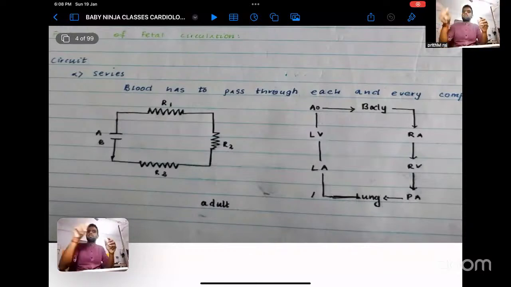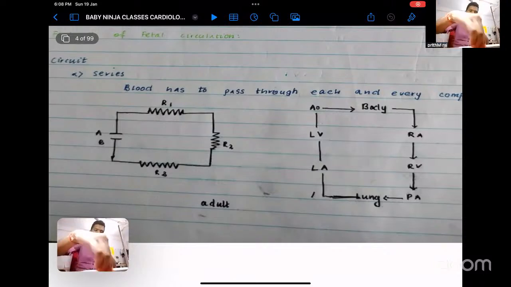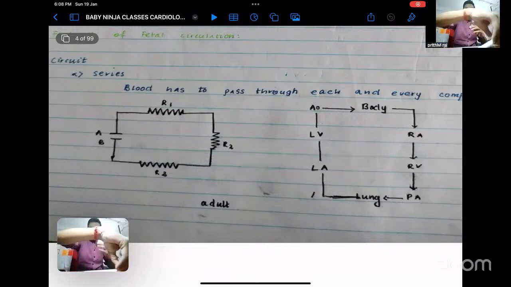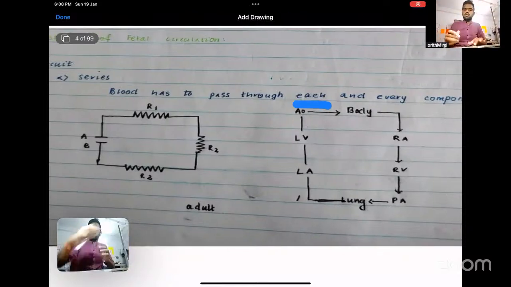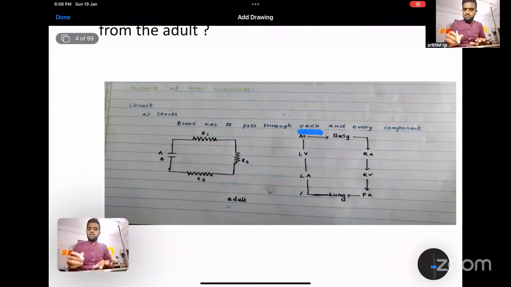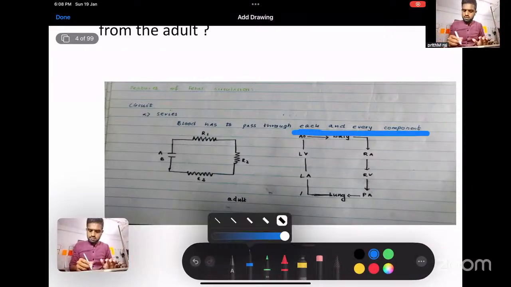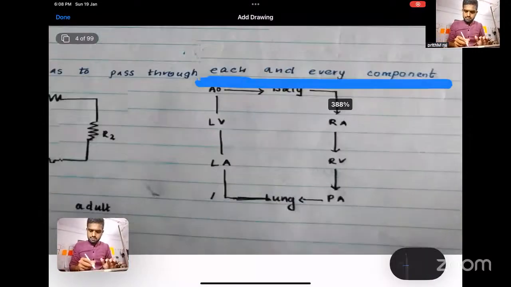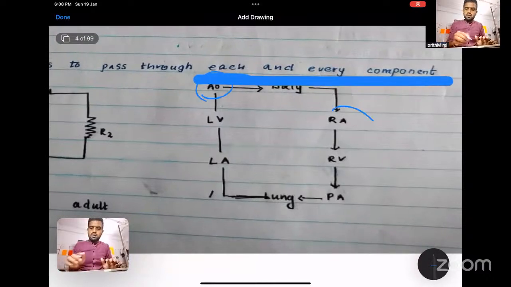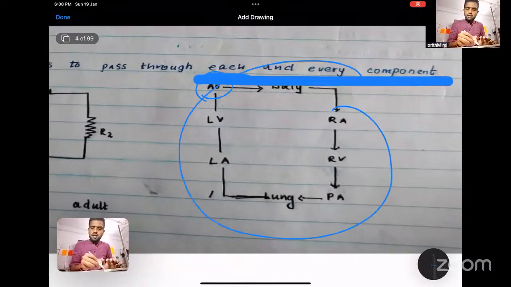So this circulation, what happens in adults and in children, is the series circulation. That is known as series. So it has to pass through each and every component.